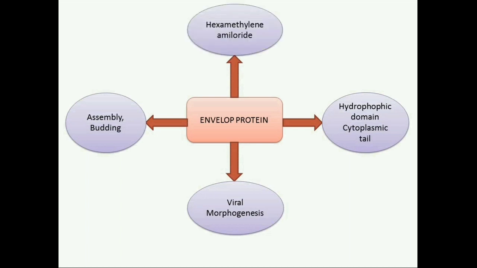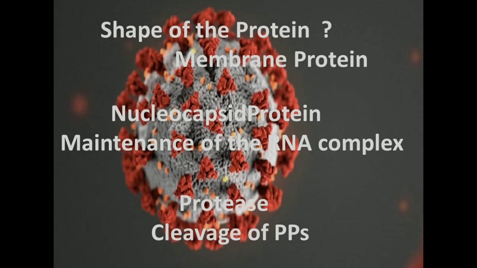The next one is the membrane protein. Membrane protein has an important role in maintaining the shape of the coronavirus. Then the nucleocapsid protein. Nucleocapsid protein is used to maintain the RNA complex. Then the protease enzyme, which is responsible for cleavage of the polyproteins. By means of this protease cleavage only, polyproteins can produce 16 non-structural proteins.